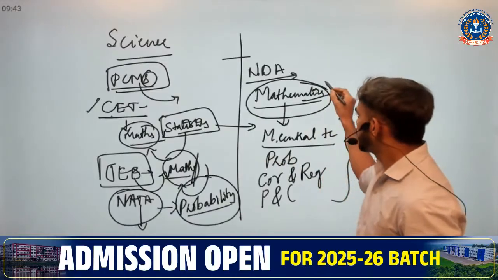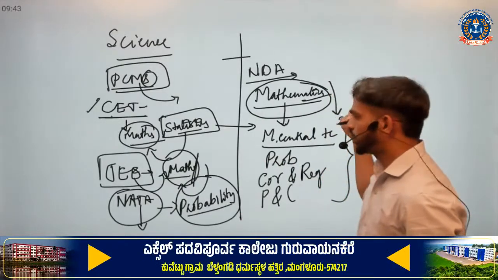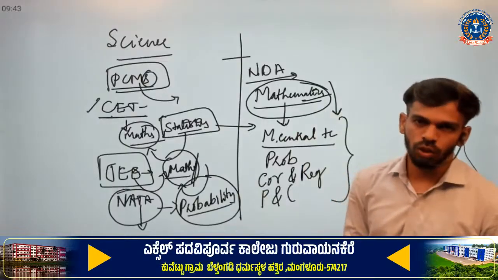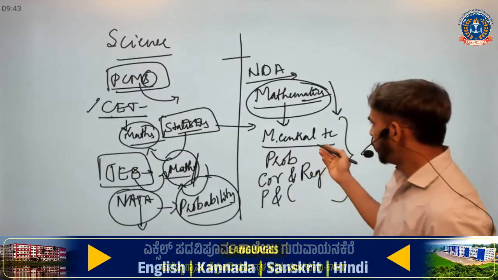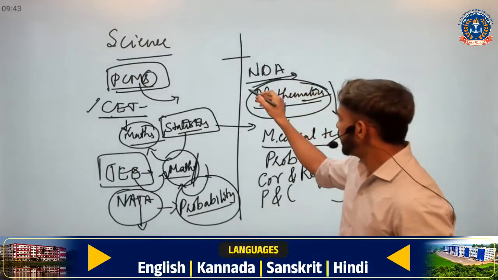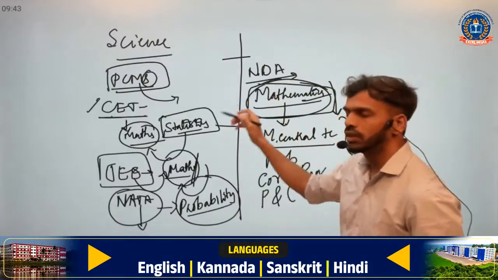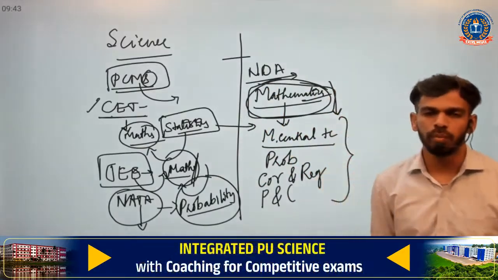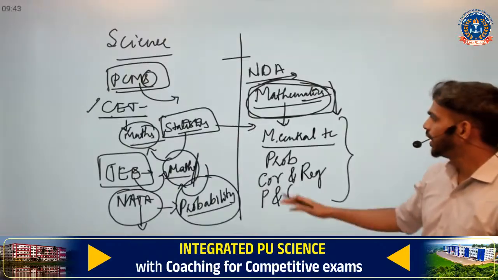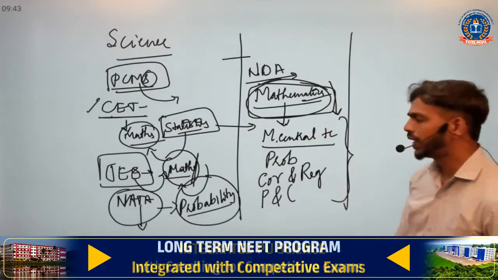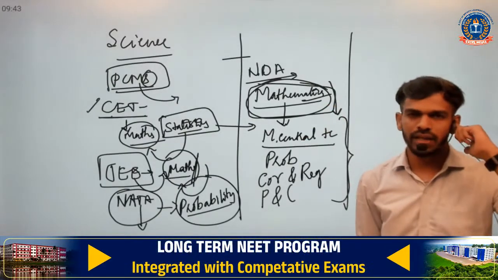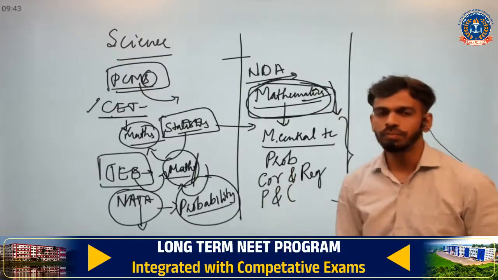So under mathematics, you are going to study statistics only. Definitely statistics will help you to improve your marks, or clear the cutoff of the respective paper as well. That is a smart choice you can make.